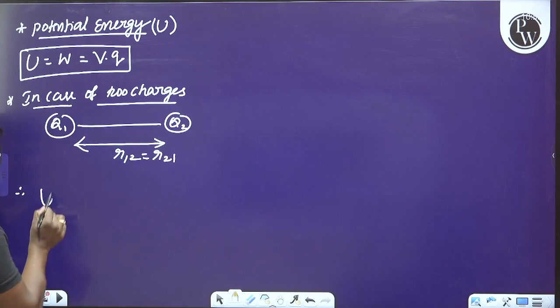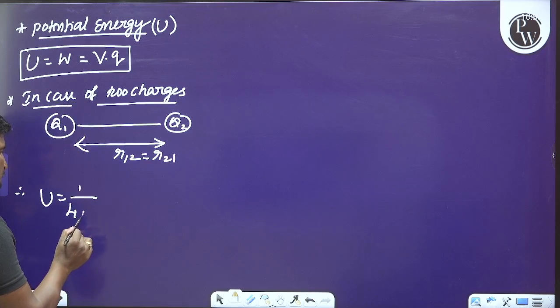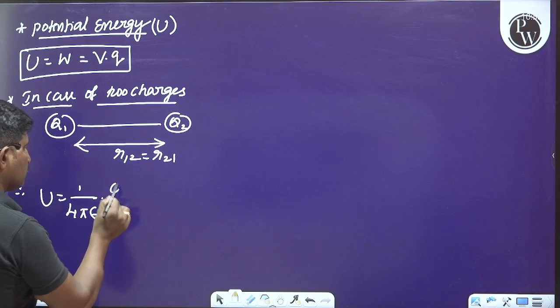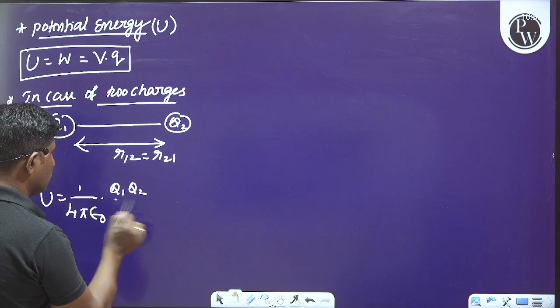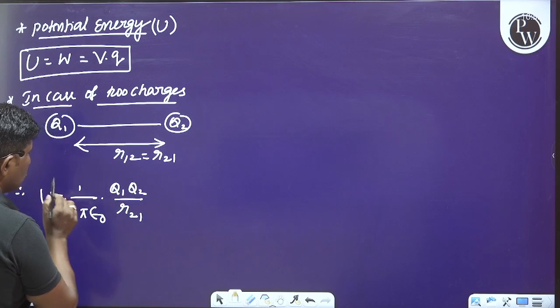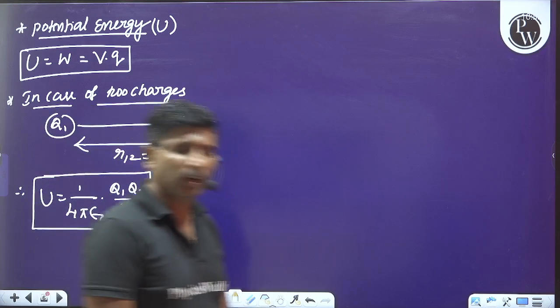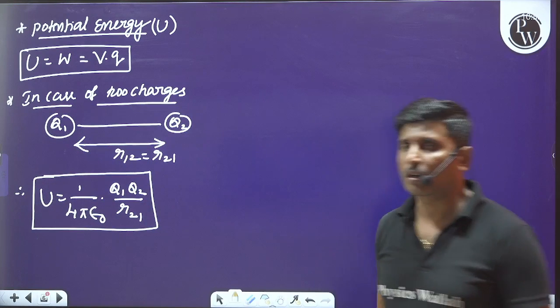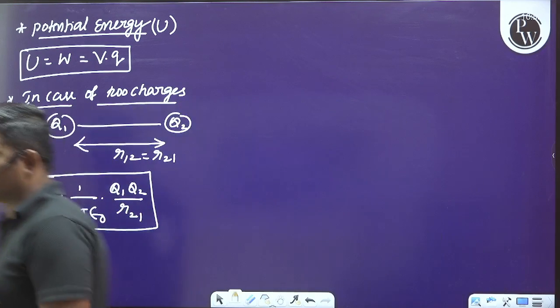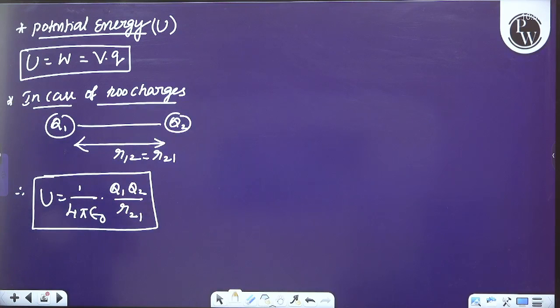Therefore, what is the potential energy for a system of two charges? We can say 1 by 4 pi epsilon naught into Q1 Q2 divided by R21 or R12, or simply we can say R. This is the expression for potential energy for a system of two charges. Okay. I hope you understood this point clearly.